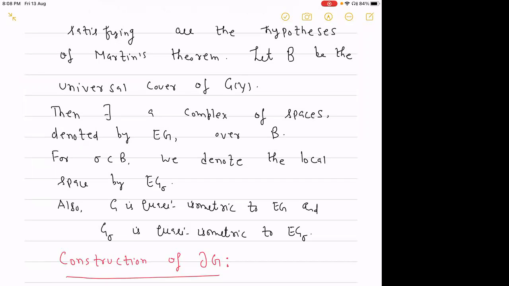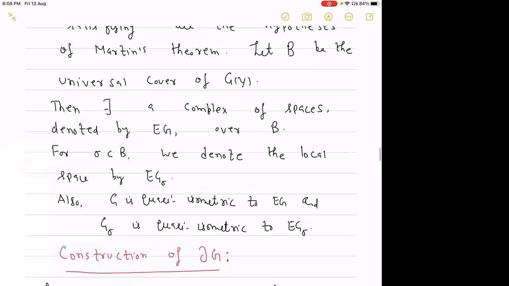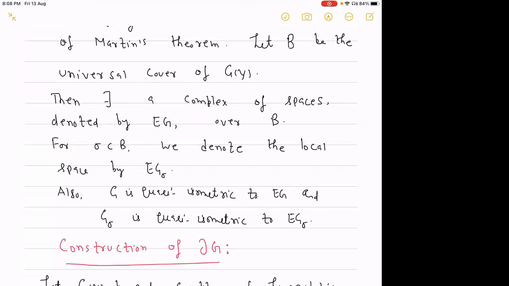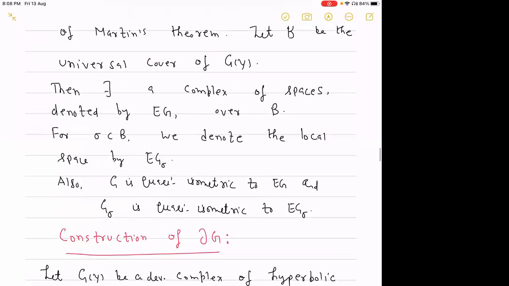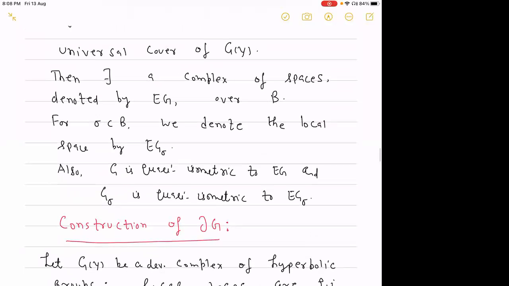Also, from the construction, it will be clear, though I'm not giving the construction, that G is quasi-isometric to EG, and each local group will be quasi-isometric to EG sigma. So what is the output? The output is that we have a complex of space over the universal cover. Now, since we are assuming all the hypotheses of Martin's theorem, it means that the fundamental group is hyperbolic and local groups are quasi-convex in the fundamental group.